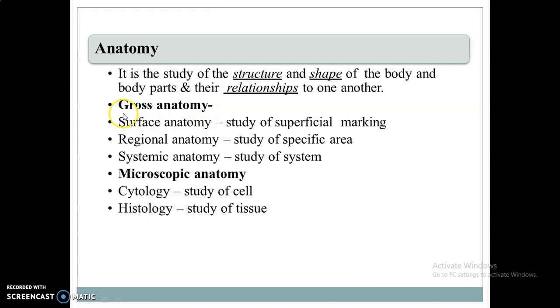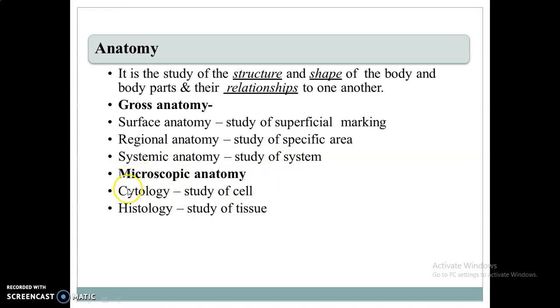Anatomy is further divided into two divisions: gross anatomy and microscopic anatomy. Gross anatomy is divided into three divisions: surface anatomy, also called superficial marking; regional anatomy, including the specific area we have to study; and systemic anatomy, which means study of systems.